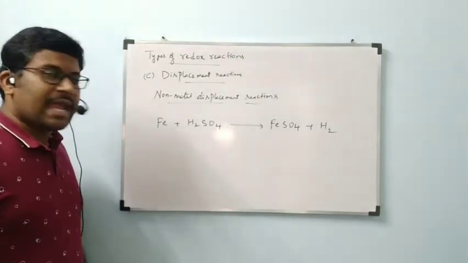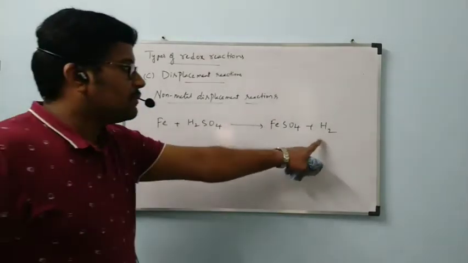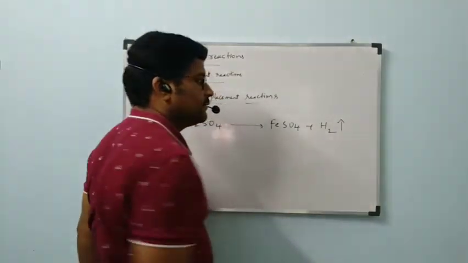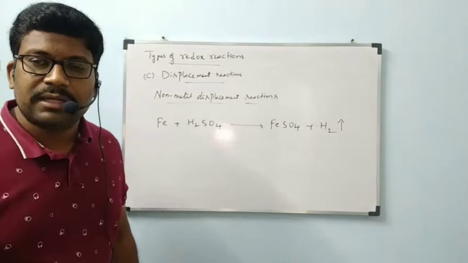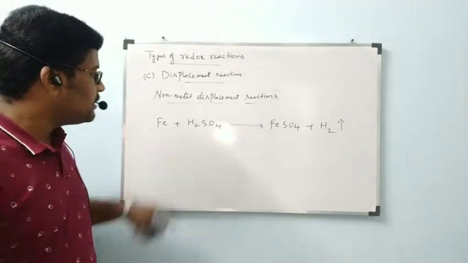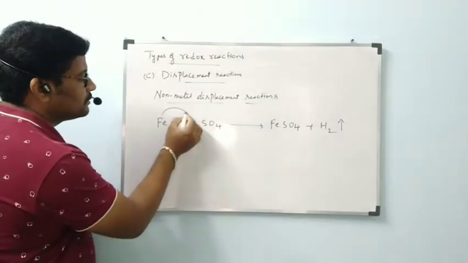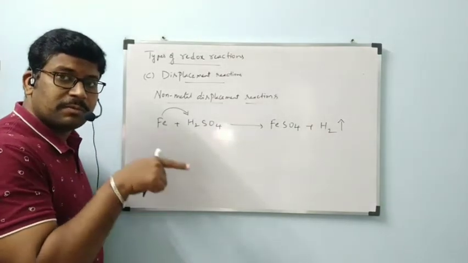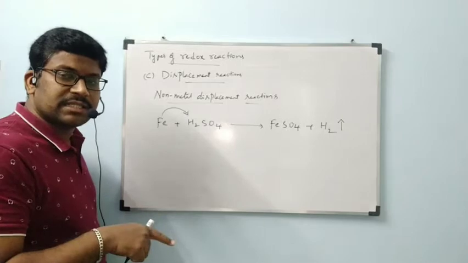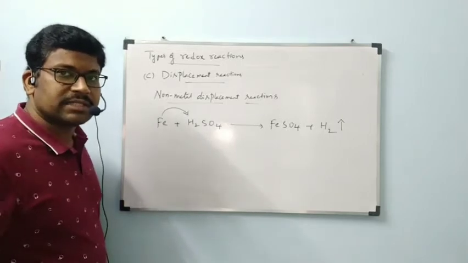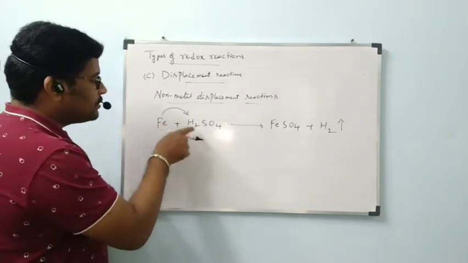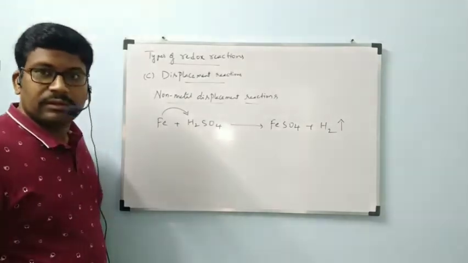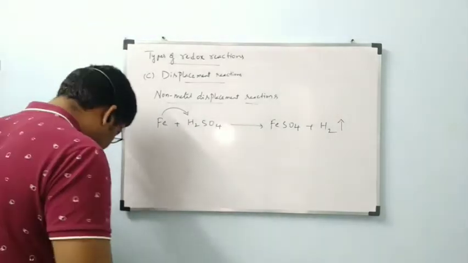In this reaction, we got the product H2, which is a gas and a non-metal. That non-metal is displaced by iron. As the non-metal is displaced, this type of reaction is called a non-metal displacement reaction. Iron is going to displace hydrogen. Now what is going to happen?